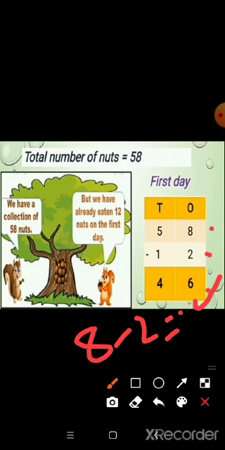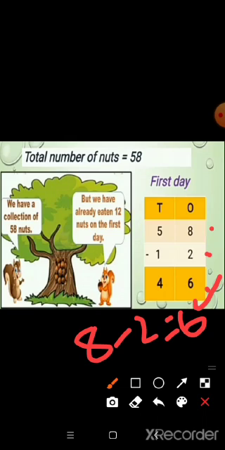In our ones place we have the numbers 8 and 2. So we subtract 2 from 8, we get 6. So 6 ones. Write the 6 ones in the ones place.